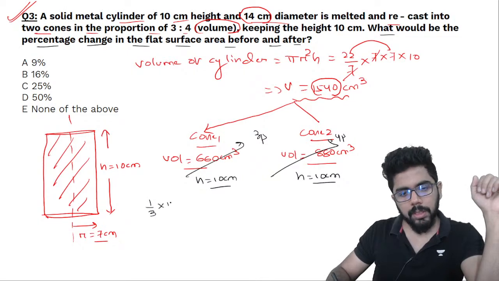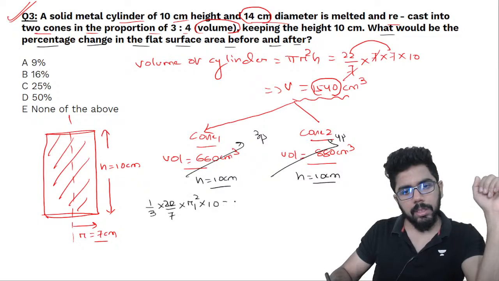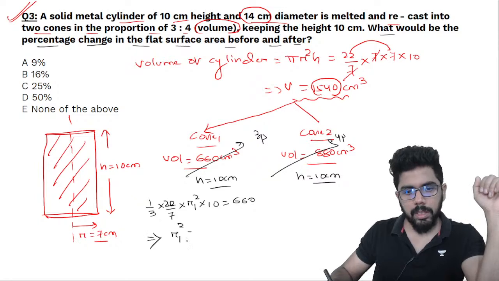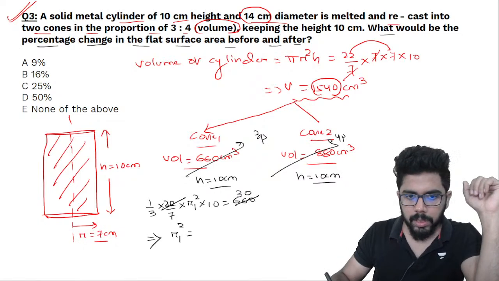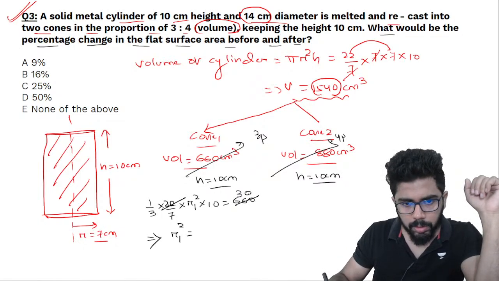1/3 into pi 22 by 7 r1 square h is equal to 660. तो यहाँ पे r1 square कितना है निकालेंगे. So this is 22 and then this is 30. 22 30 हो गया.